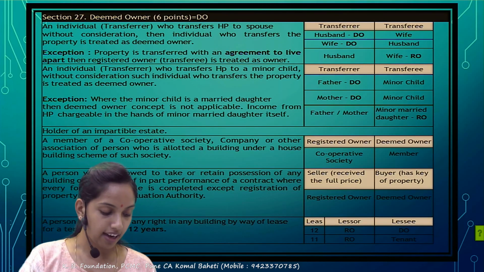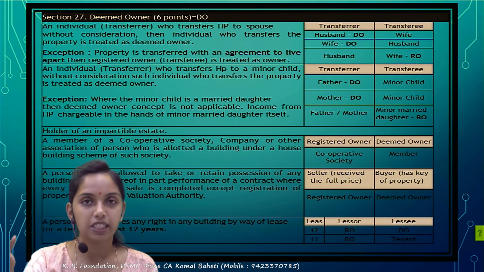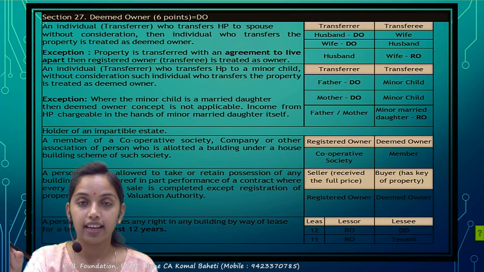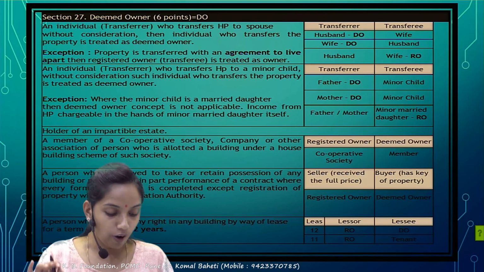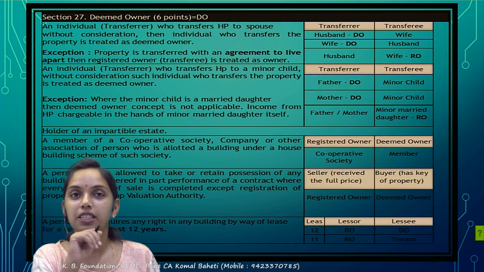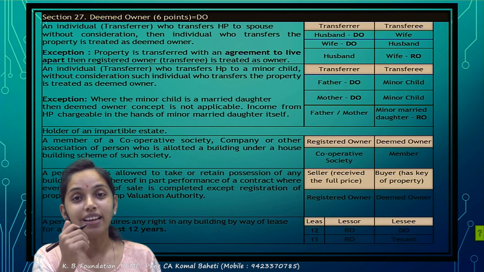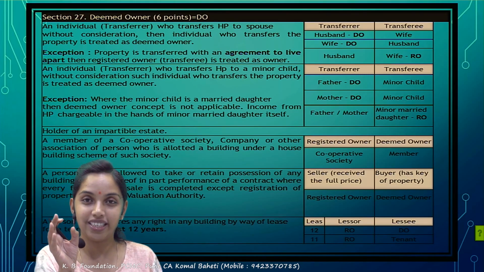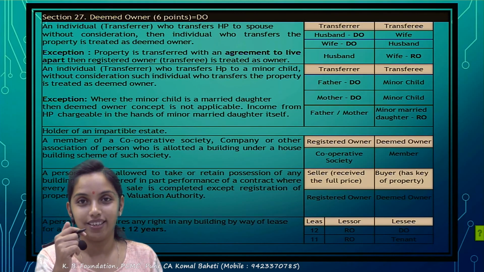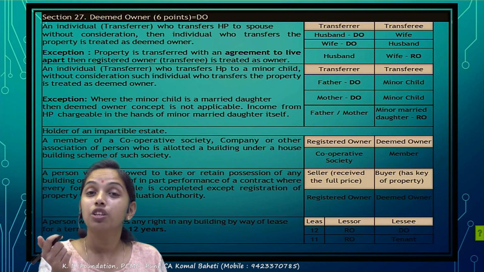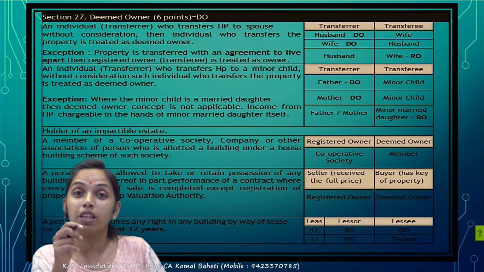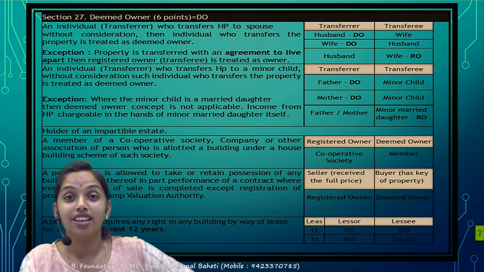Try to understand. The individual has transferred property to his spouse without a consideration. Correct? Why do people do it this way? Because, for example, the house property has been transferred to the spouse without a consideration. Why? Because the spouse has a lower income, so he comes under the lower slab. In the government authorities' records, the spouse is the owner. But this is for tax evasion purposes. Correct?